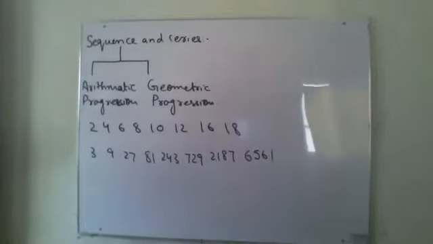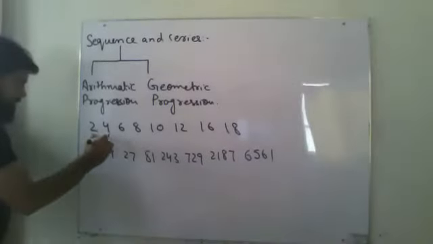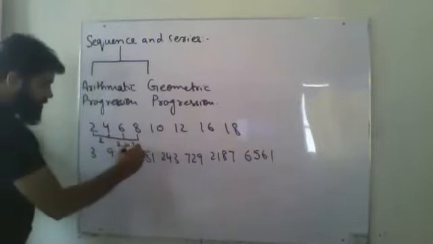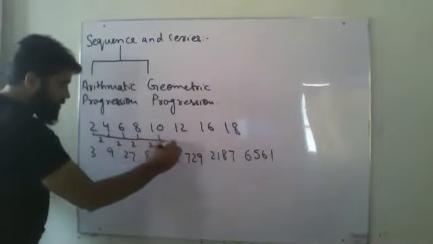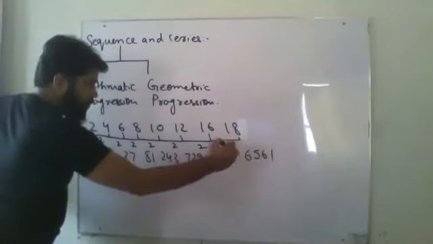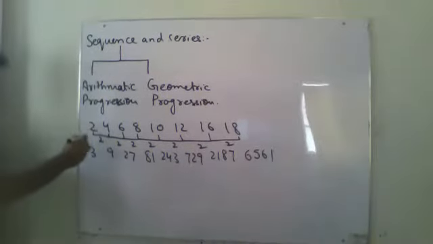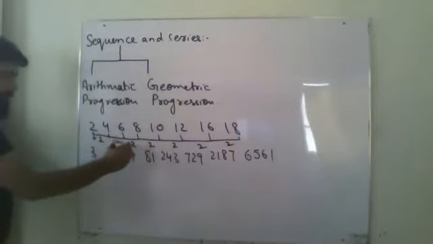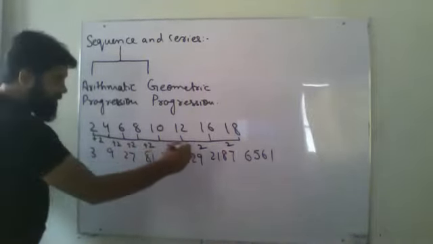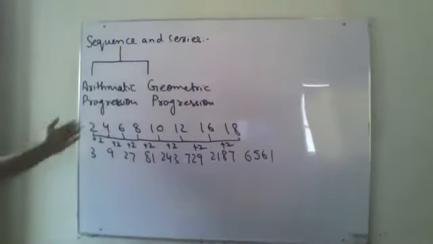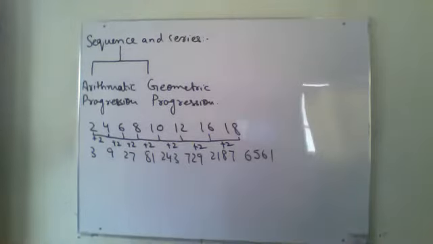Now see, the difference between these two is 2. These two is 2. These two is 2. Means if I add 2 over here, it will become 4. Every time if I add 2 over here, I will get my next term.